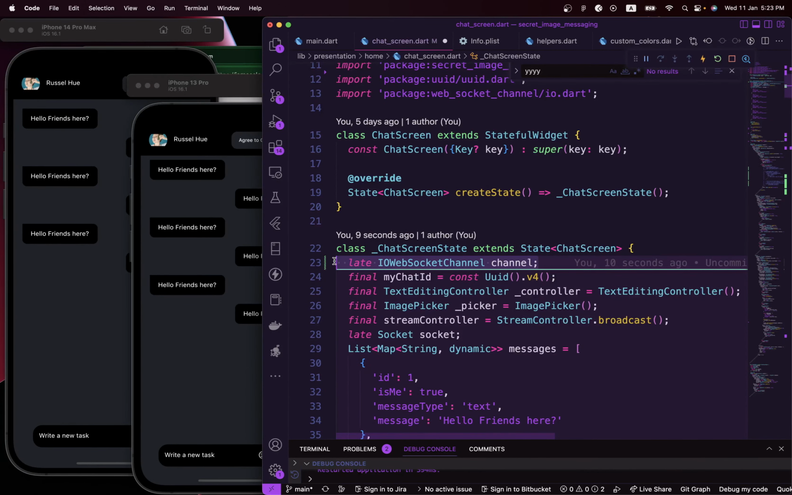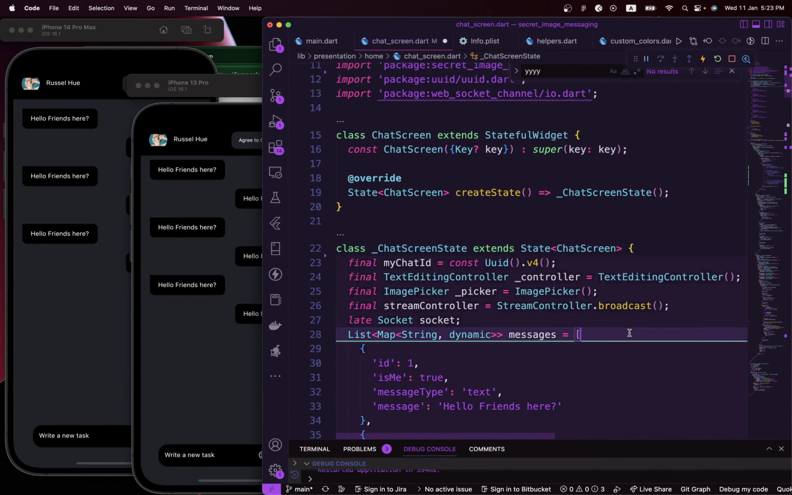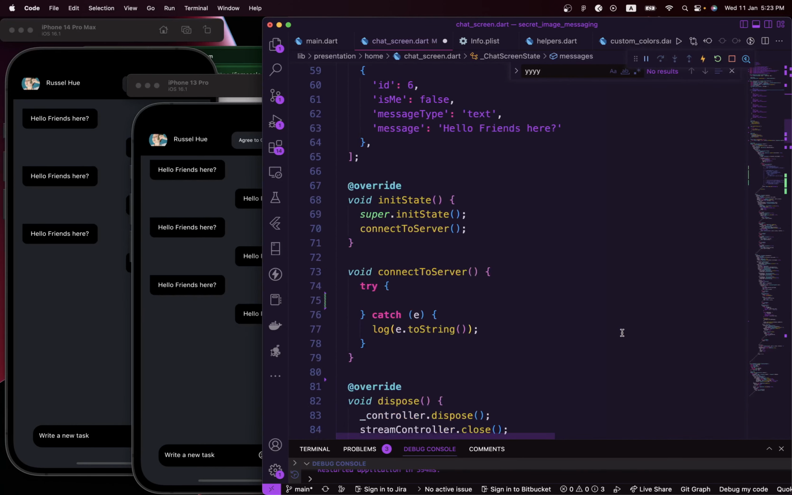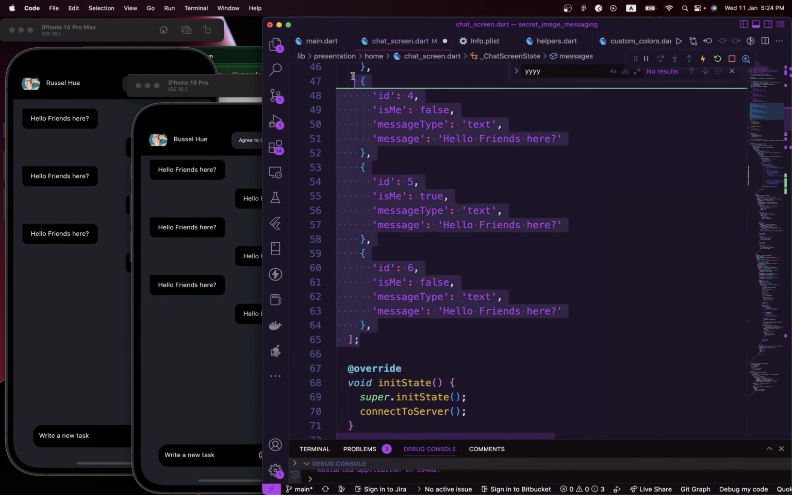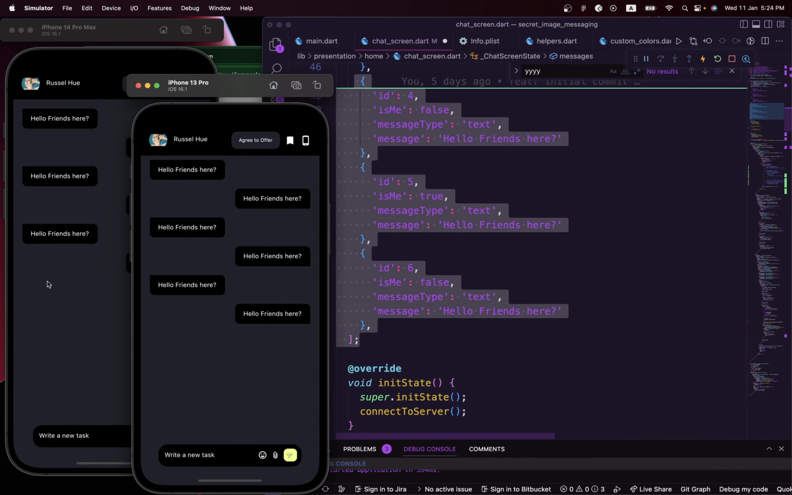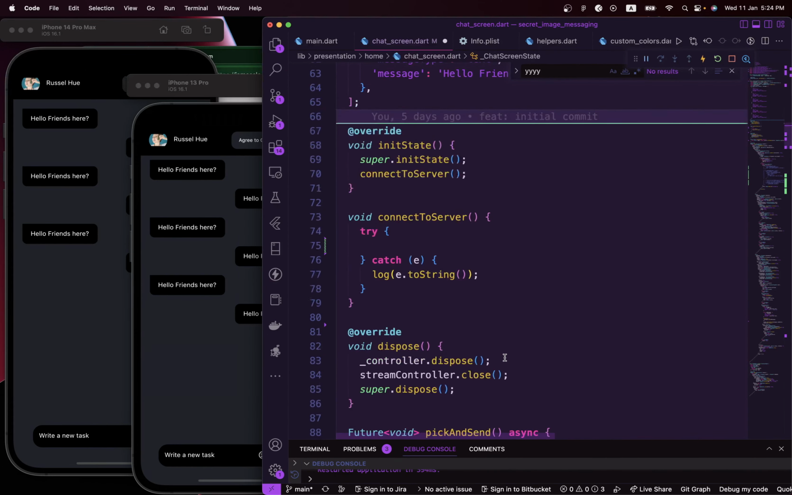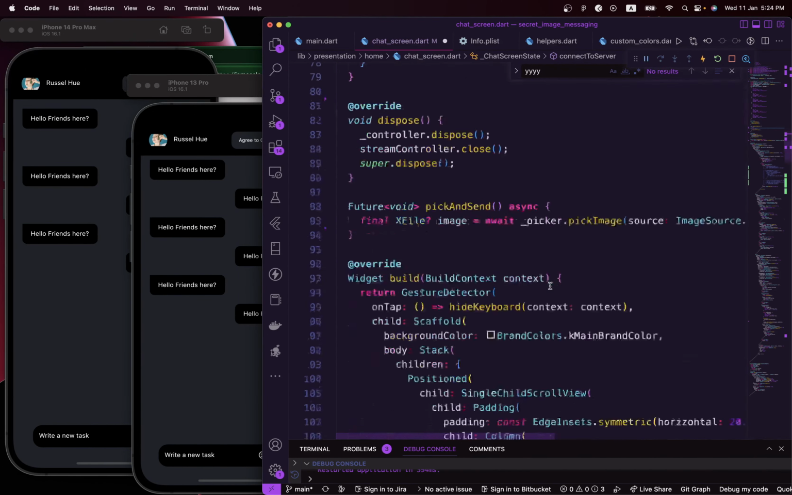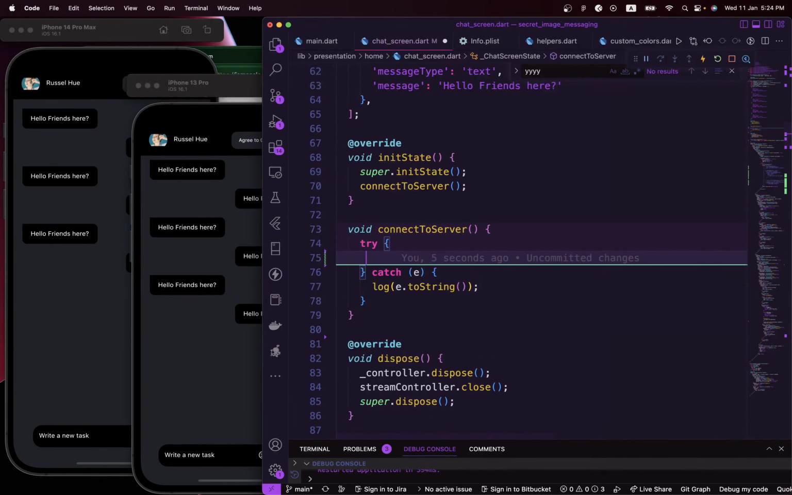So I'll go ahead and delete this entirely from here. I don't need it anymore. We still have our dummy list of messages that we are just using to display stuff here. Next, within the connect server, we need to use our socket itself to communicate. So let's go ahead and do that.